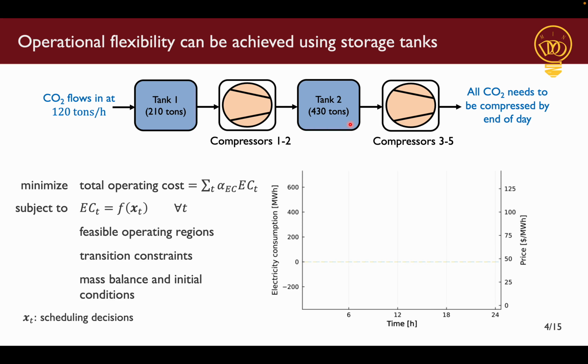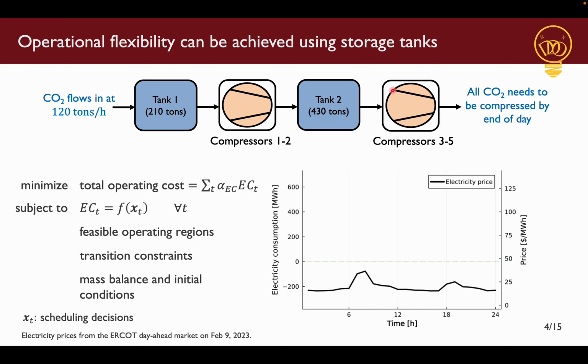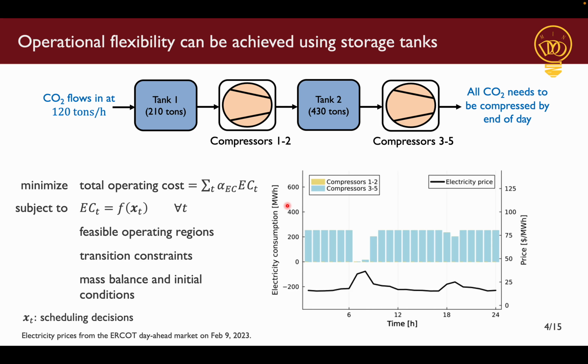We solve this model for a 24-hour scheduling horizon, and we use electricity prices from Texas, which are shown here on the right y-axis in black. And on the left y-axis, we have electricity consumption, which for compressors 3 to 5 turns out like this for this day. Here we see that compressors are shut down when the electricity prices are high, which makes intuitive sense. And there is a small amount of electricity consumption in time period 8 here, which comes because of our transition constraints that require an hour of startup time before the compressors can be turned on again.